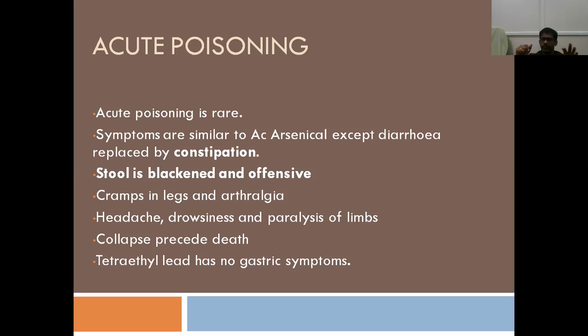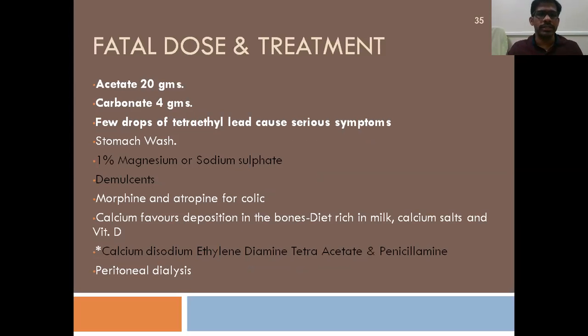Only thing is, the diarrhea is replaced by constipation in acute poisoning by lead. There will be cramps in the legs, arthralgia, headache, drowsiness, and paralysis of the limbs. Collapse precedes death. Tetraethyl lead, that is anti-knock, has no gastrointestinal symptoms.